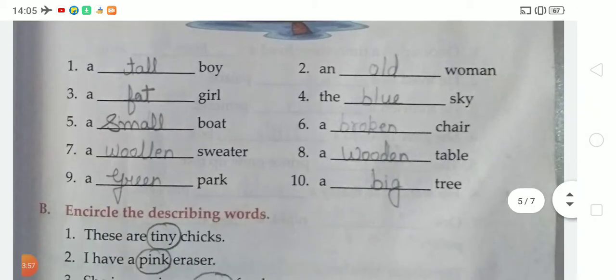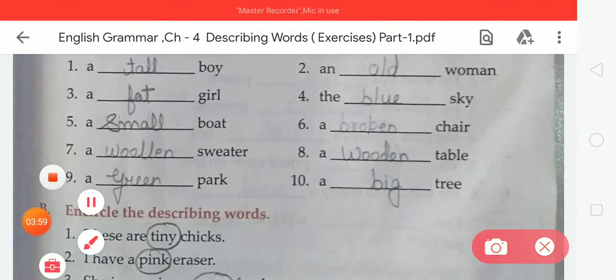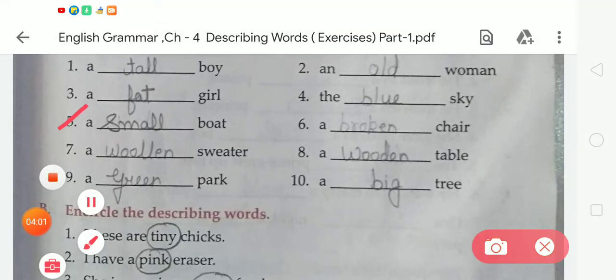Now the next, number 5, a dash boat. Student, a dash boat. What will we write on the given blanks? On the given blanks we have to write small. What is the spelling of small? S-M-A-L-L, small.